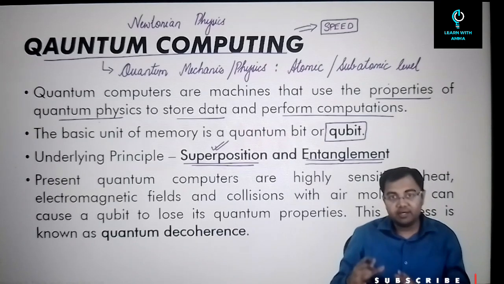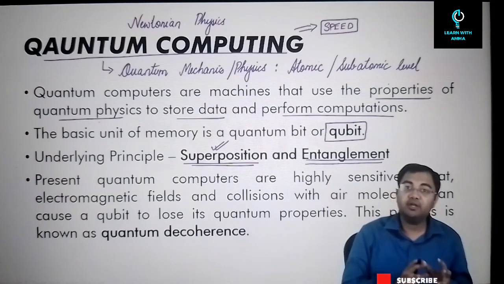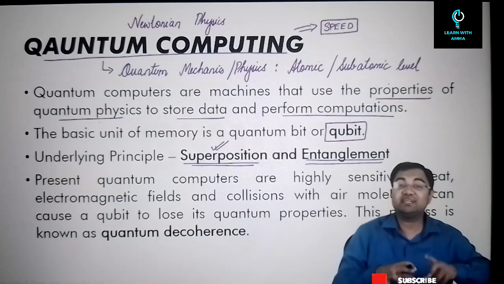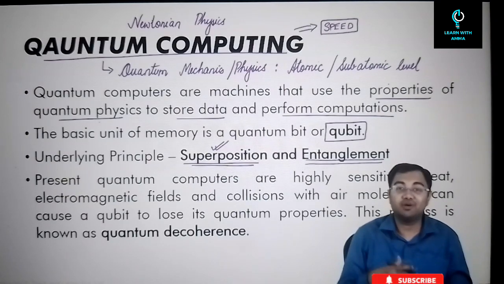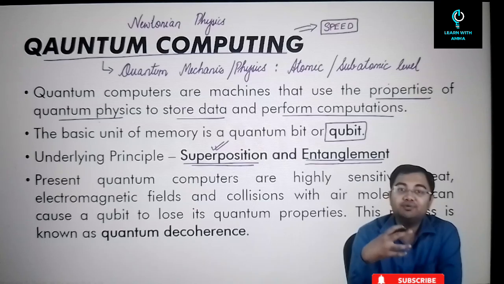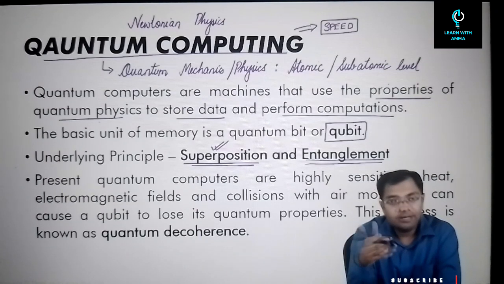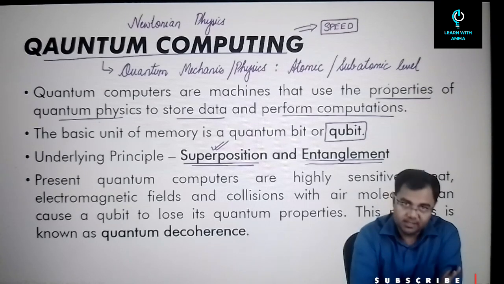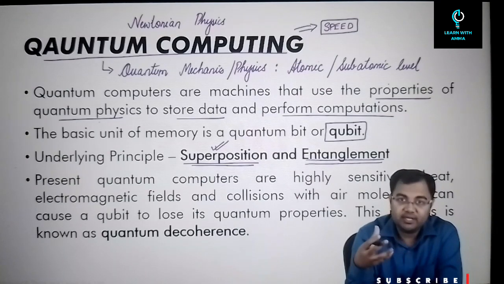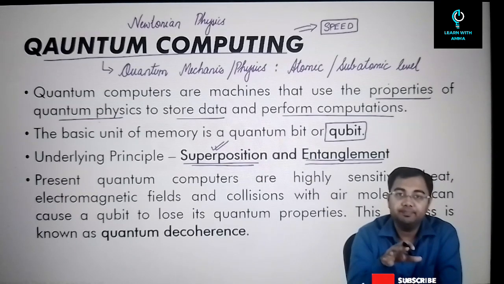In case of quantum computing or quantum physics, a subatomic particle is able to go through different states at the same time. If you have heard of, for example, Schrodinger's cat, we say that the cat could be dead or alive. It could exist in both states at the same time unless we know what the state is. So this is what superposition does: a subatomic particle will be able to exist in different forms, in different states, at the same time.